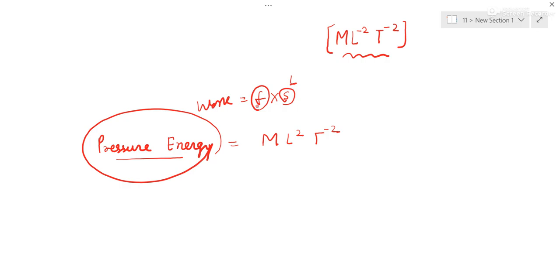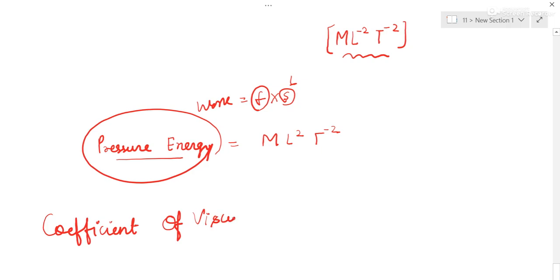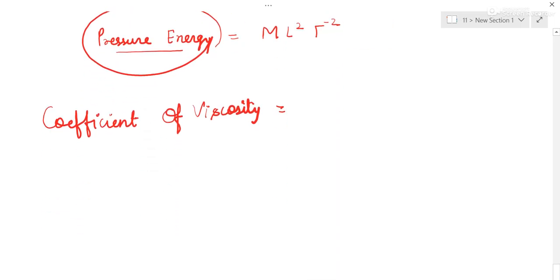Then we have the very important coefficient of viscosity. For this, I have memorized this formula and you can also memorize it.